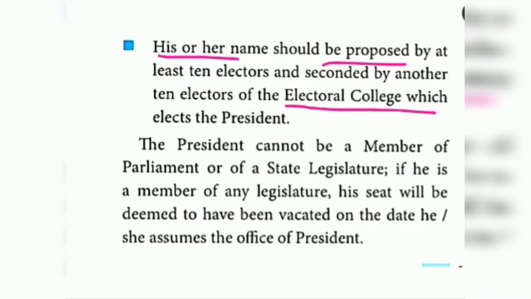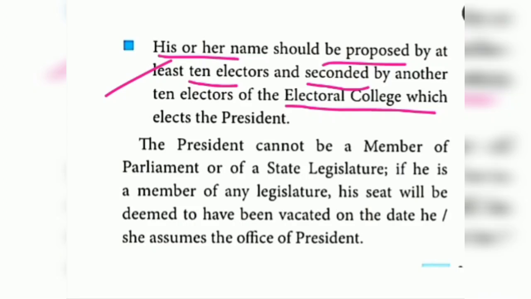In the sense, it must be put forward by at least 10 electors. So when the time of the election of the president comes, in the electoral college, 10 electors should put forward his name, and another 10 electors have to support, second it. Yes, another 10 members have to support the election of the president. Then only he can become the president, he can win in the election.